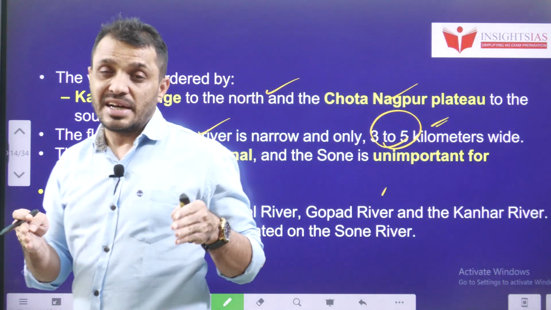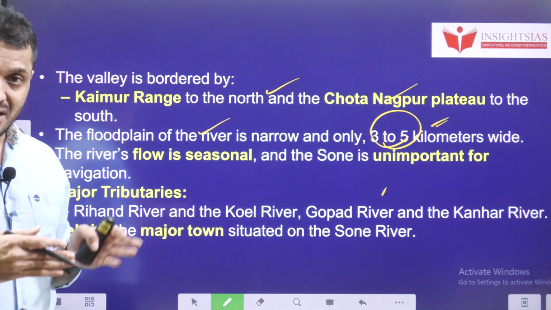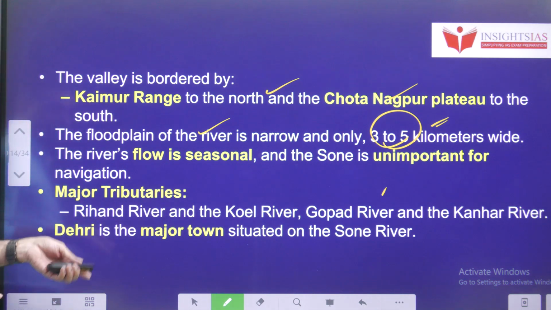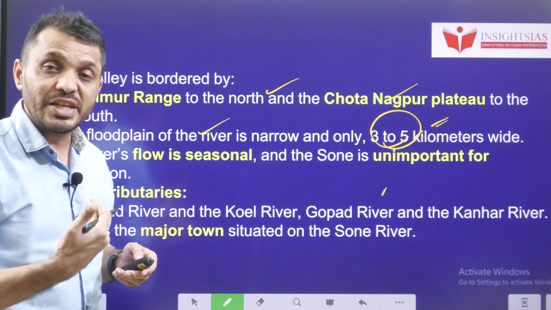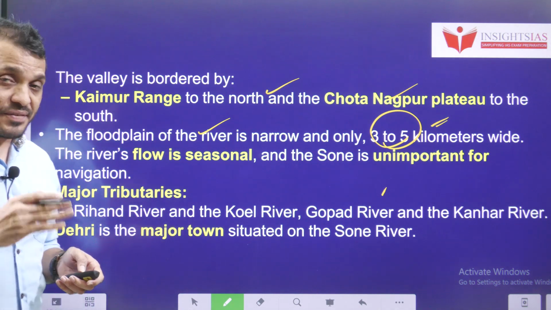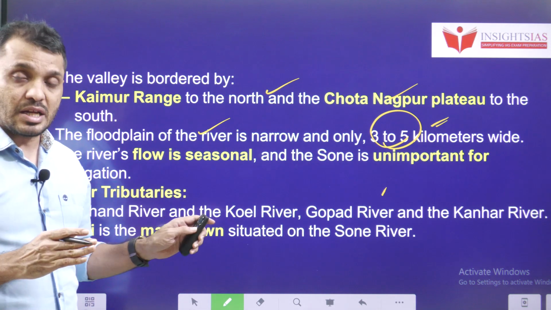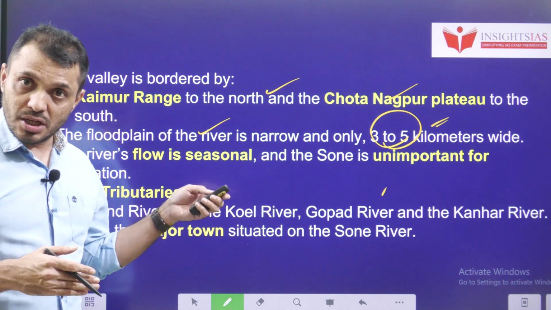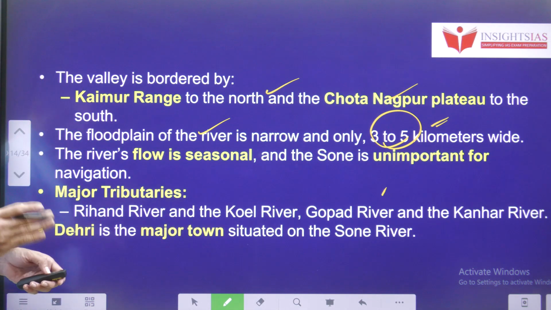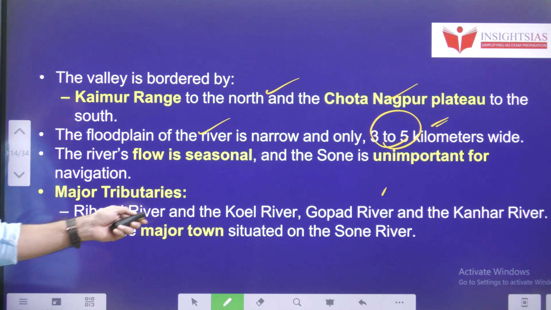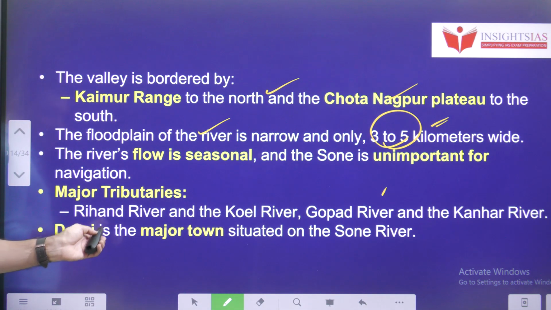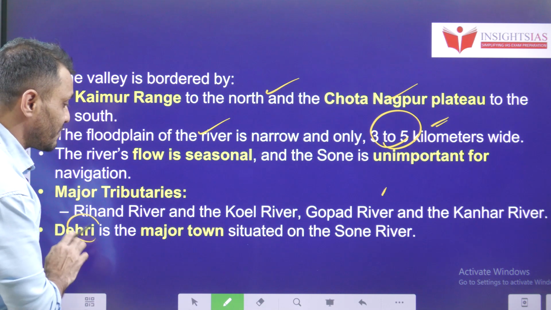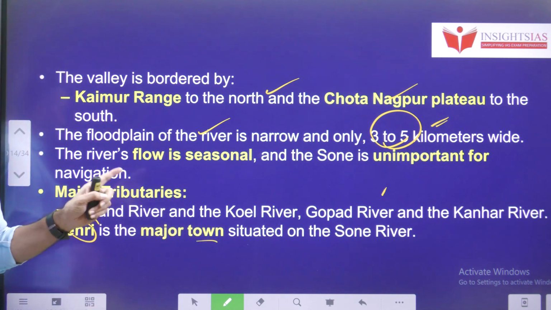Okay. That means the floodplains are not going to have that much biodiversity. The river flow is seasonal. That is the reason it is not convenient for transportation. If it is navigable, then of course it would have some commercial value as a part of the navigation. Major tributaries: Rihand River, Koil River, Gopad River and Kanhar River. Dehri is one of the major towns situated on the Sone River.